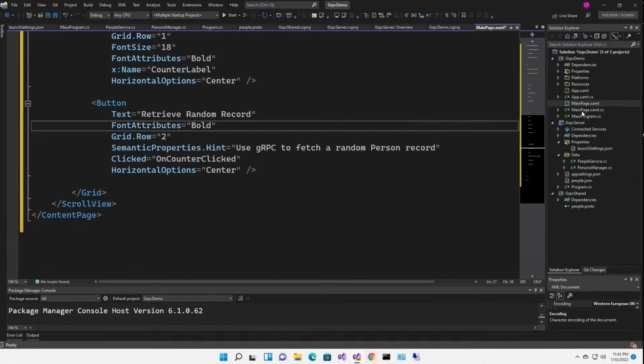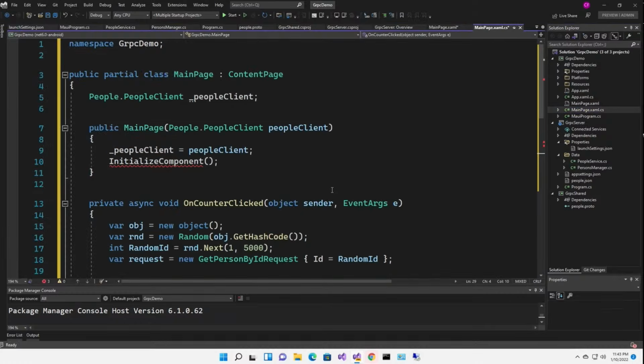So let's look at the code behind here. Now you're going to have to put up with some squiggles for a minute. This is a preview version of Visual Studio, and some things aren't quite baked yet, but I'll show you how to get rid of those squiggles in just a second. So check this out. I'm injecting a people client into main page, and I'm going to use that to go get a random record.